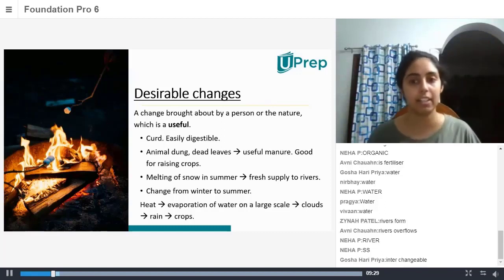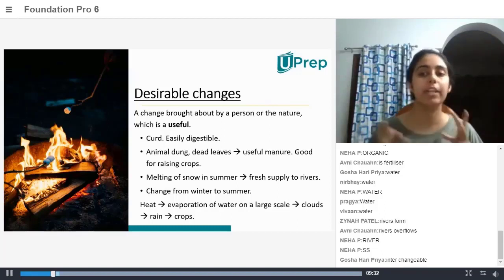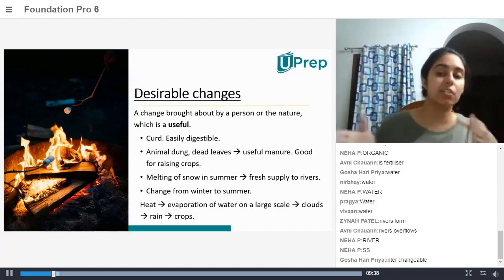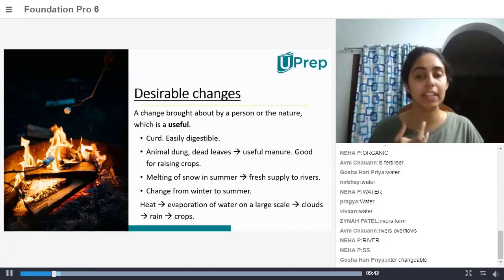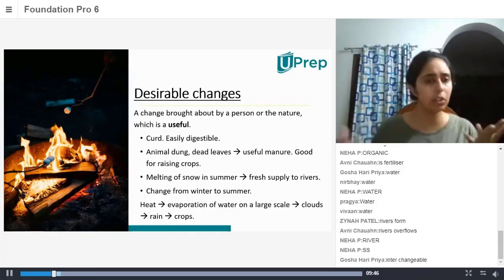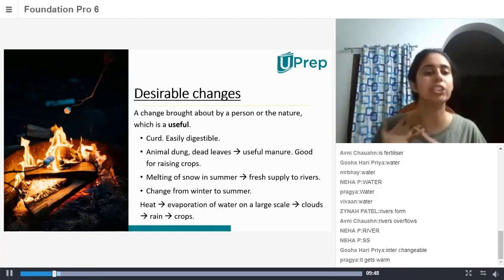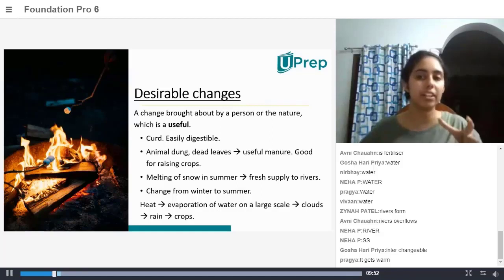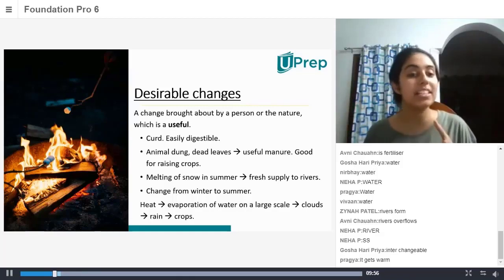We want that. The next thing, change from winter to summer. When the weather changes from winter to summer, what happens? Because of the heat, the water evaporates. Water from the oceans, the water cycle, right? Water from the oceans and the lakes evaporates, and where does it go? And what does it form?